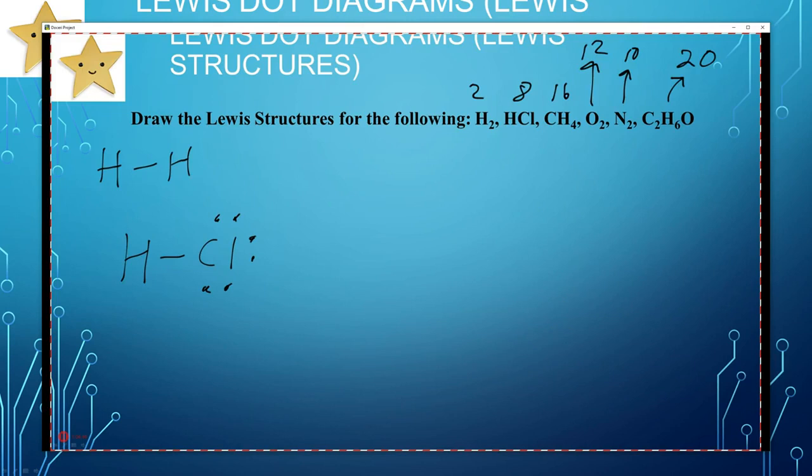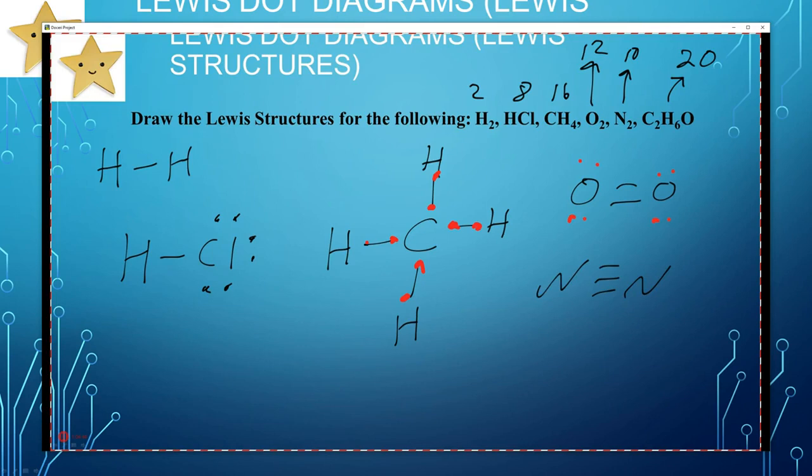Okay. HCl. CH4 looks like this. Carbon's in the middle. Hydrogen's on the outside. We have a total of 8 valence electrons. 1, 2, 3, 4, 5, 6, 7, 8. So there we go. Oxygen we showed you is like this. Again, when you have a double bond, you're going to have 4 electrons on each of them. N2 looks like this with a triple bond and 2 electrons left over.